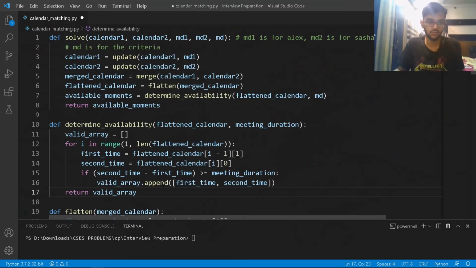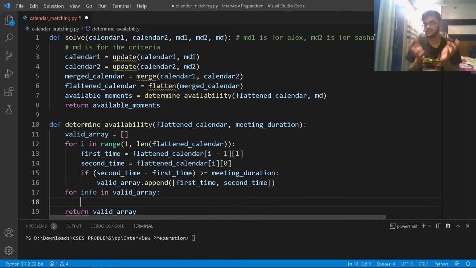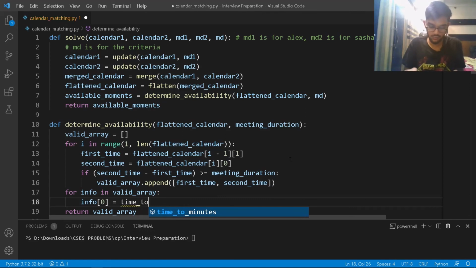Okay, so I'm just going to do that. Instead of returning the valid array here, what I'm trying to do is loop in this thing, right? So for info in valid array, basically I'm just accessing the information which is represented in the format of minutes. So maybe I'll have time 1, or maybe I'll just have info of 0 is going to be time to hours minutes, right?